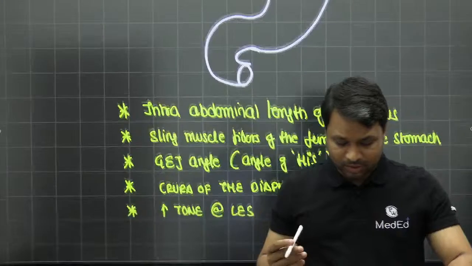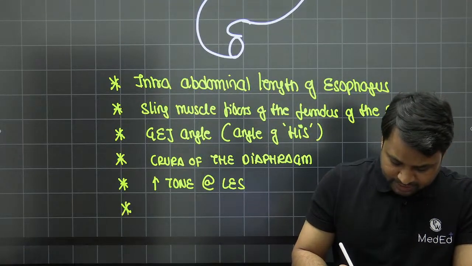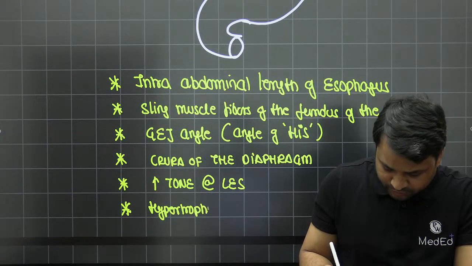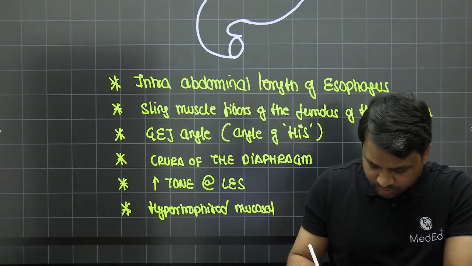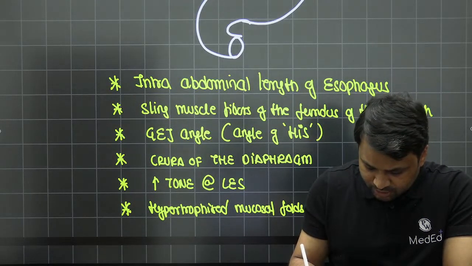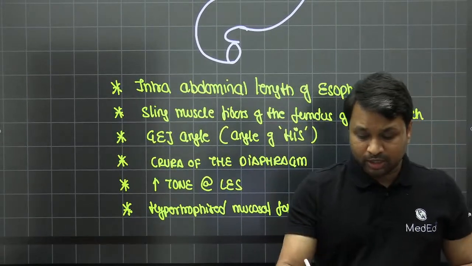So the last one to be remembered is going to be hypertrophied mucosal folds at the gastroesophageal junction. So what are the structures?